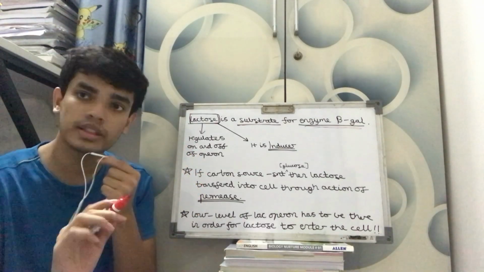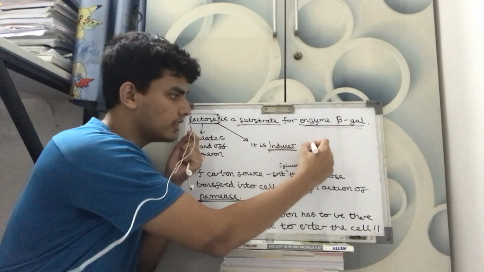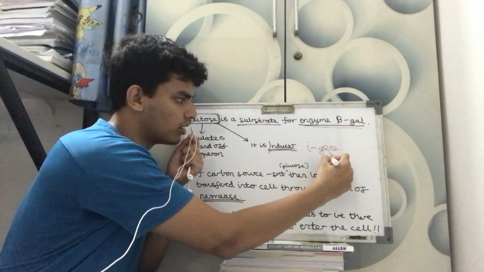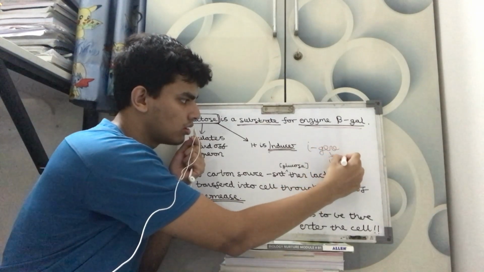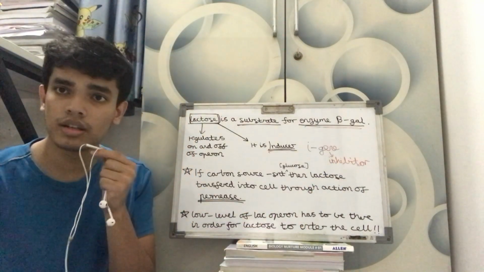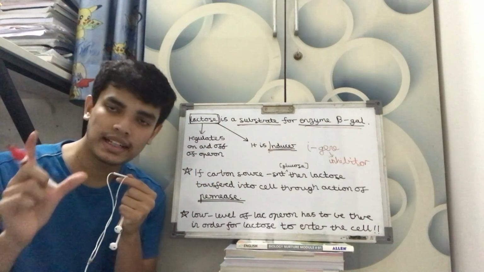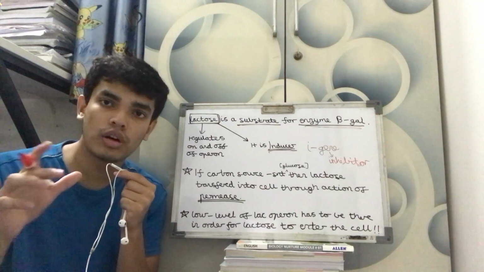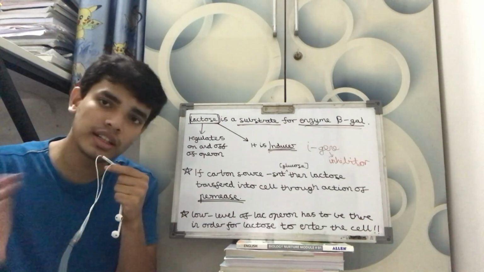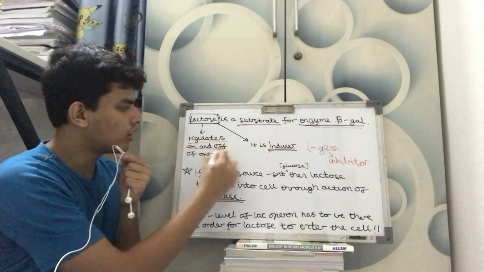Now what is lactose? It is an inducer. Again very important. What did we learn in the previous slide? That the I gene was an inhibitor, and lactose is an inducer. Means for the Lac Operon process to happen, or for the metabolism of lactose, what do we need? We need lactose. So lactose is the inducer. Because of lactose the processes happen. Now it regulates the on and off of the operon.